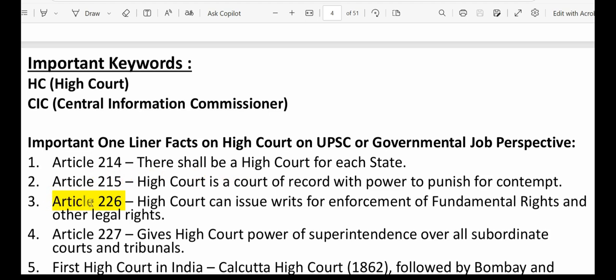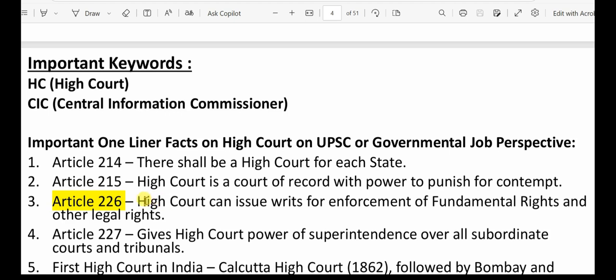Next, as per Article 226, High Court can issue writs for enforcement of fundamental rights and other legal rights. So what are the fundamental rights? That's already mentioned in the Constitution, right? That means right to equality, right against discrimination, prohibition of discrimination. All these are fundamental rights. Right to life. So a lot of things we will cover in some days, all the fundamental rights.